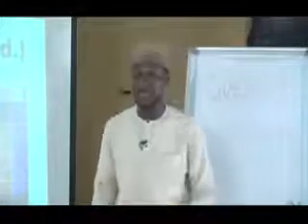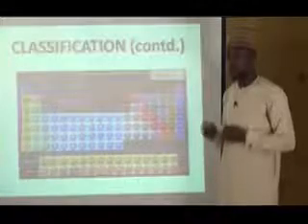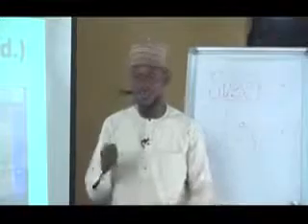First of all, he has said a lot of things, and he said them very well, so I don't need to say it over and over again. But first of all, we have to define periodic table. He defined it, and you have to know that it is a chart in which elements are arranged in order of their increasing atomic number. Very important. It is arranged in order of increasing atomic number. And also, he captured that chemical properties, physical properties, and some other properties reoccur after an interval. That means when you have group 1 element, they will come back to group 1 element again, and then their properties will be the same.